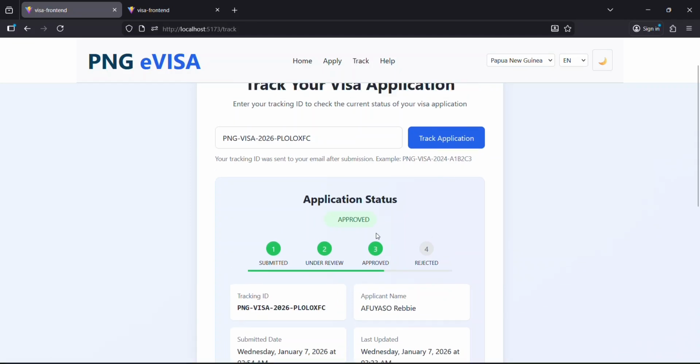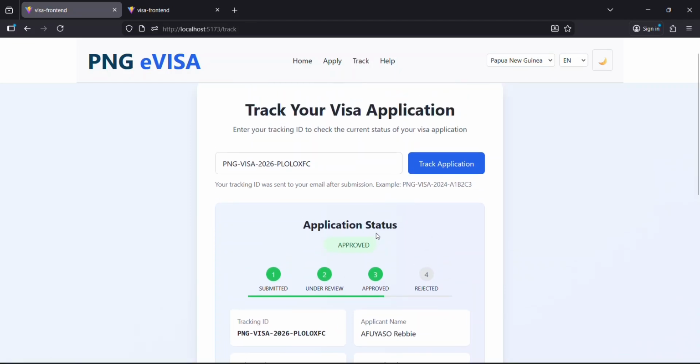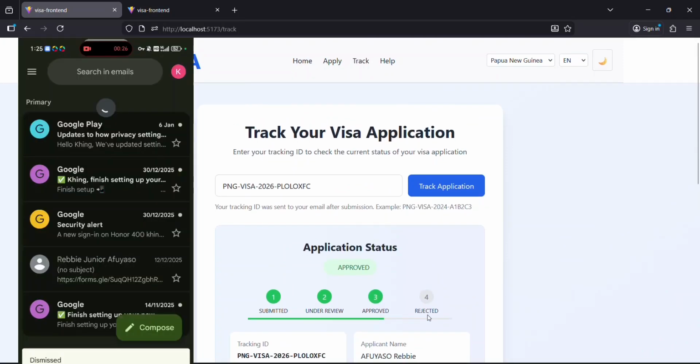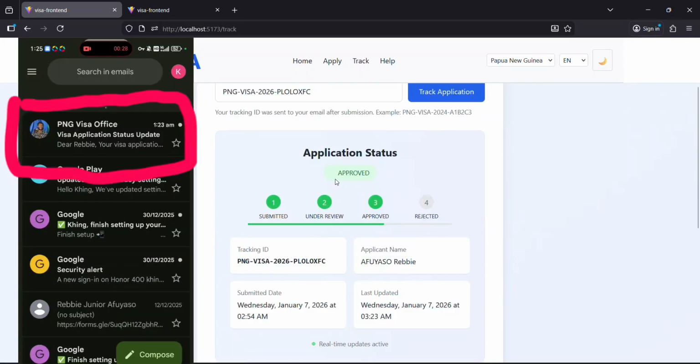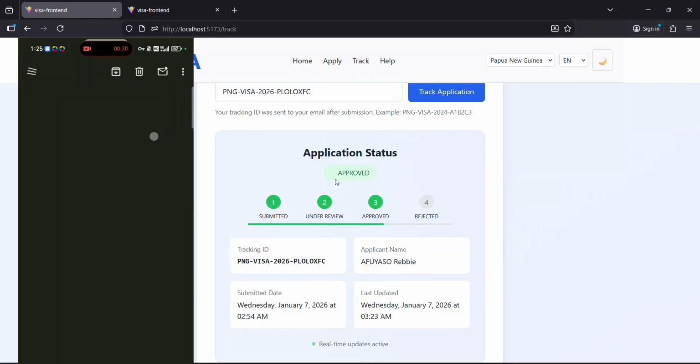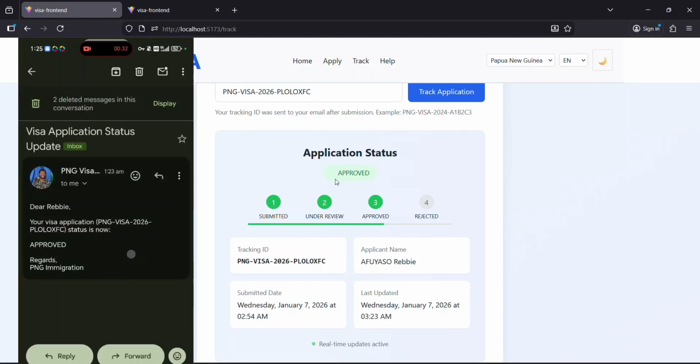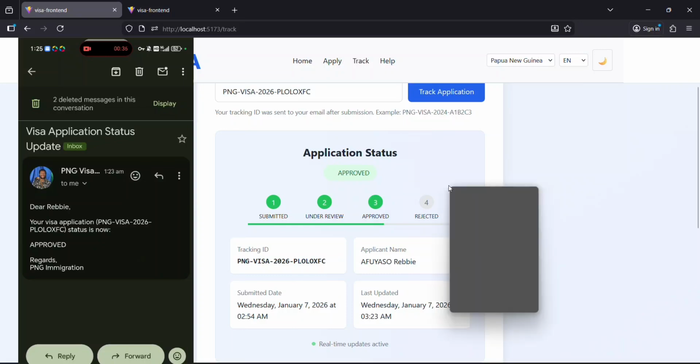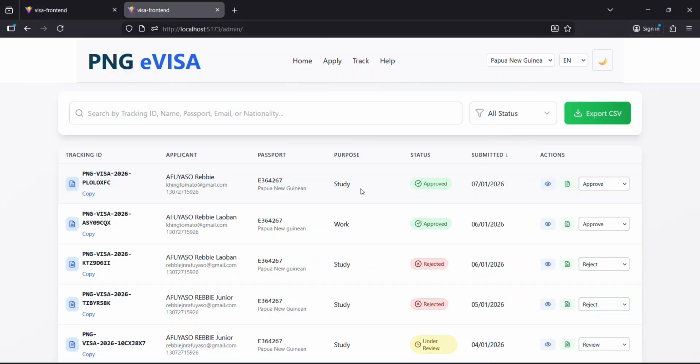And at the same time, it will also send an email to their phone telling them that their visa has been approved. So this is an automatic email system that is sent when the client's visa is approved or rejected.